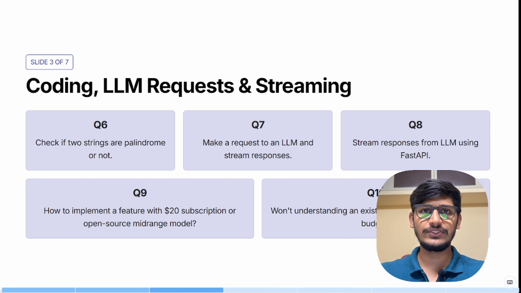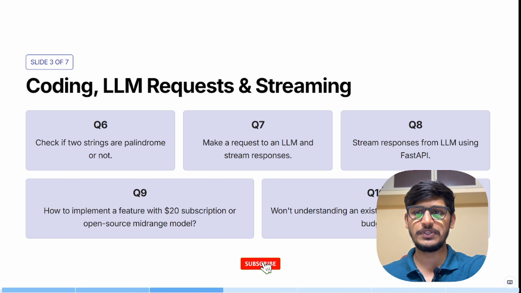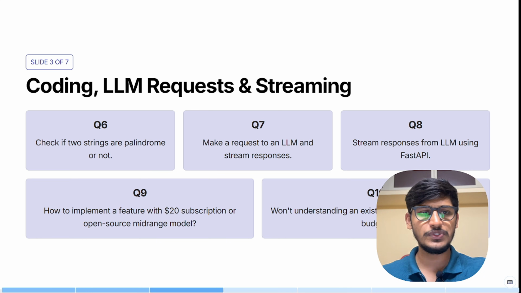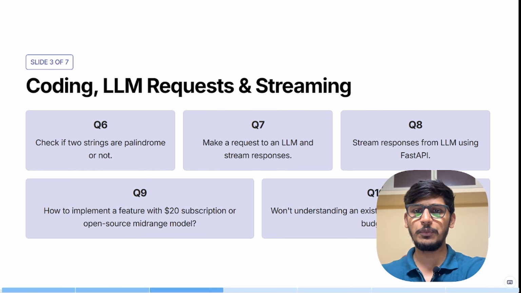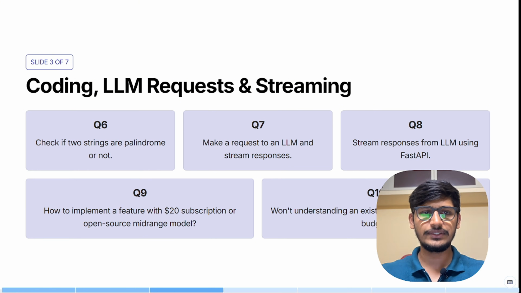Next we have coding, LLM requests and streaming. Firstly, they started with a simple coding question: are two strings palindromes or not? So we can do it easily. The next question goes like, make a request to an LLM and stream responses from the LLM using FastAPI. Here we can explain making a request to an LLM and streaming responses, like providing the Python stream code for Anthropic or OpenAI or Ollama with the flush equals true pattern, and streaming responses from the LLM using FastAPI, implemented using SSE text event stream.